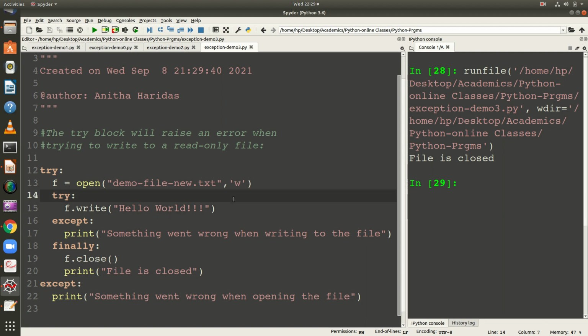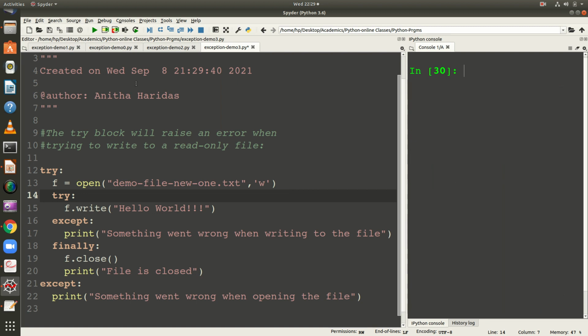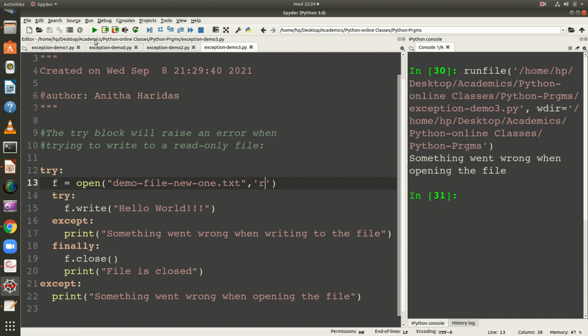Now let us try whether this particular statement is executed. If I try to open a file which is not available, let me change the name to a new one and try opening it. Because this particular file does not exist, and I'm going to open it in the read mode, it says something went wrong when opening the file. So these set of statements are ignored. Why? Because while trying to open this file itself, an error was raised, or an exception was raised.